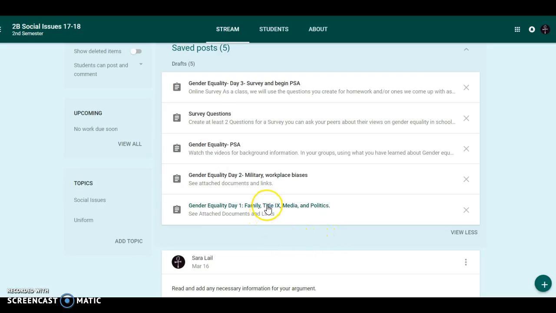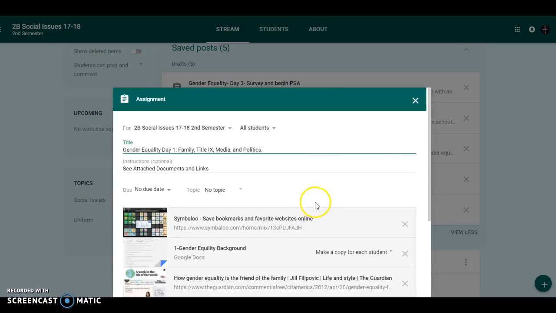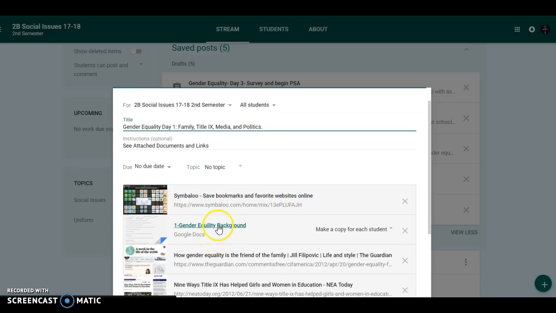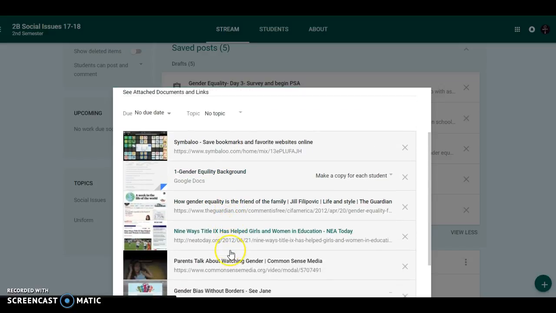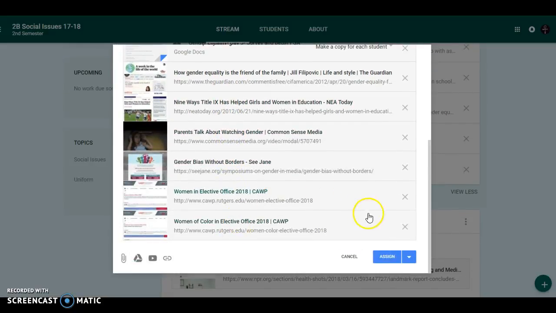That should take a good portion of the class, and then we'll review for the day. Also with day 1, I will post their assignment on Google Classroom after they've done the warm-up. I'll go over their assignment. I'll have it set so that it automatically posts. I'll go over the Symbaloo with them. This is the document that has the questions and definitions they need to do, and these will be the links that they need. So that will be day 1. Let me save it as a draft so I don't post it just yet.